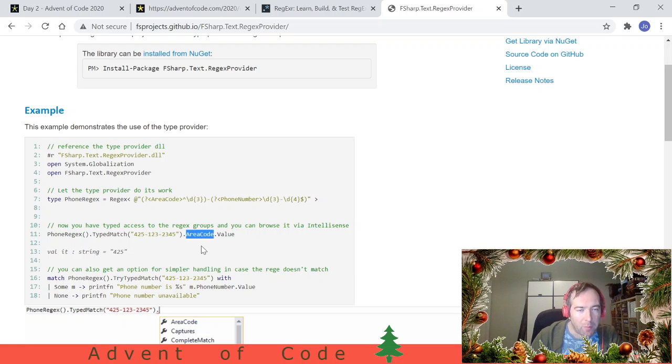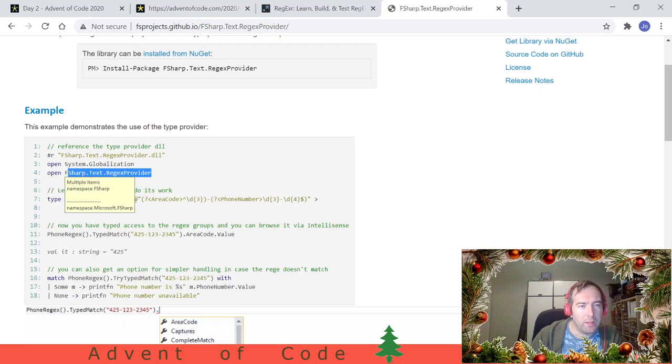And if you mistype area code somewhere in your code, you will get compile errors because this type provider generates the type information from that regular expression. So for me, I dislike working with regexes, but this makes it a bit more fun.